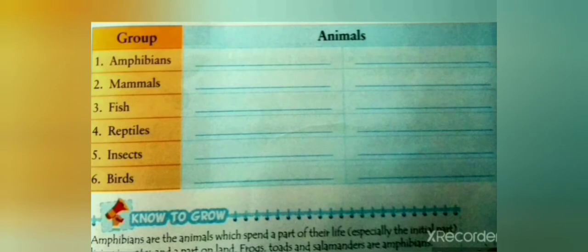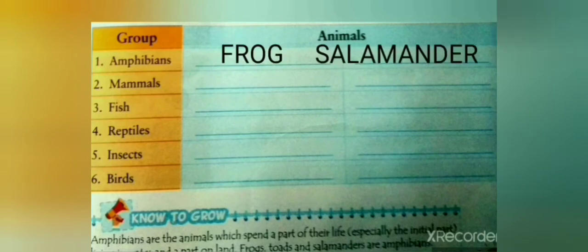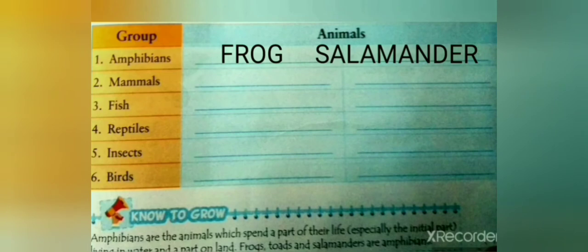They are most common in hot, humid areas such as tropics. Amphibians do not have hair or feathers. Their skin takes in oxygen. The examples of amphibians given in the pictures are frog and salamanders. We will write in the space given frog and salamanders.